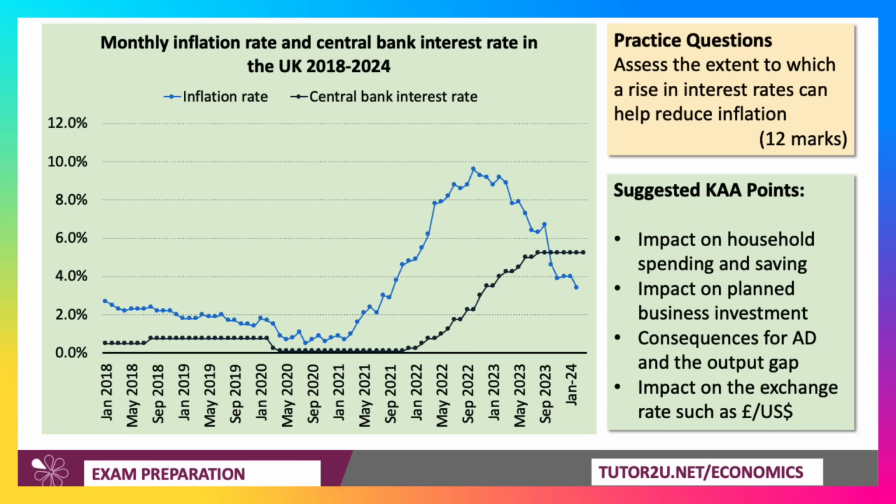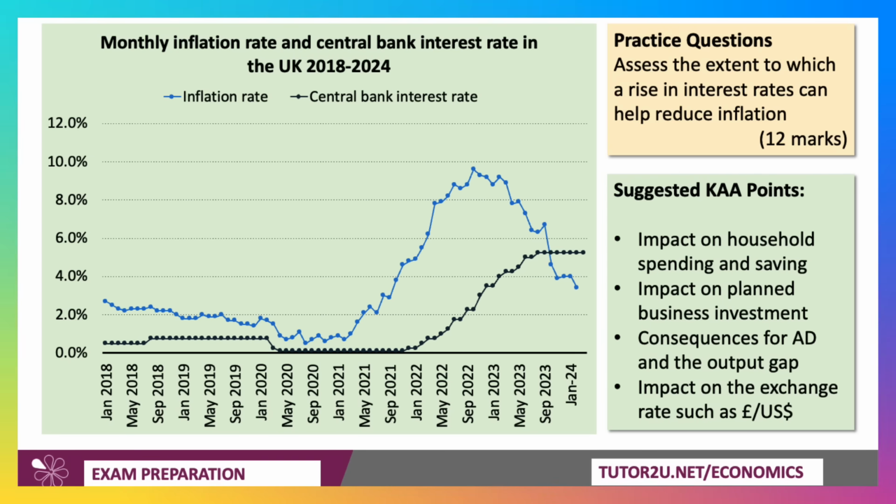We're looking here for two analysis points. So the obvious one, I guess, will be to talk about the impact of an increase in the cost of borrowing on household spending and saving. So credit card costs will go up, the cost of mortgages goes up, and of course the incentive to save may also increase depending on the real interest rate. But at a time of rising inflation, people are looking for higher interest rate accounts to hedge against inflation. Businesses may invest less, planned investment may fall, and of course investment's a component of demand. So weaker consumer spending, more saving, perhaps less investment would reduce the growth of aggregate demand and hopefully close the output gap. Talk about that in a second.